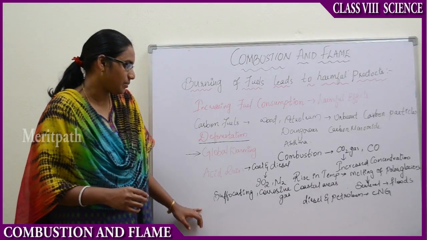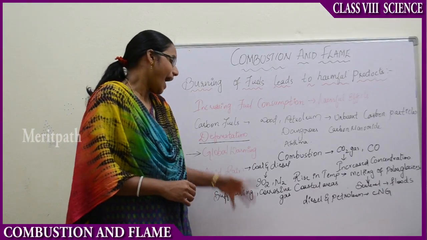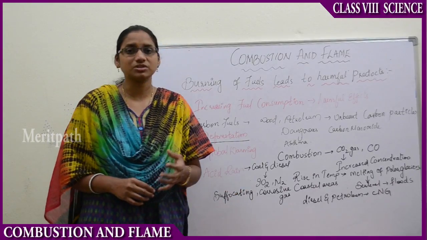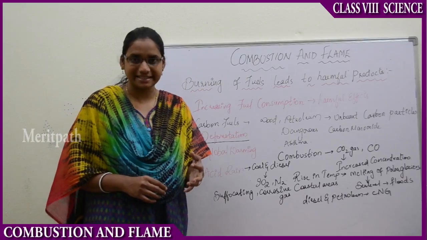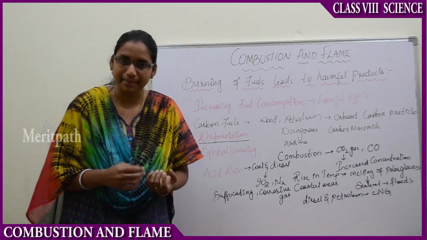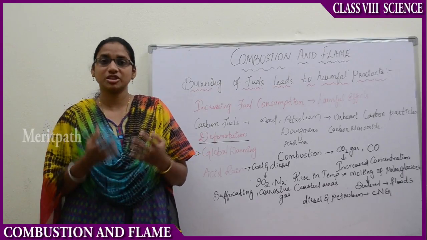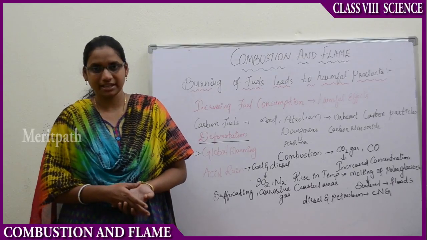Now let us see one more thing, the acid rains. How are these acid rains formed? It is because of coal, petroleum and diesel. When they are combusted, the small unburned particles lead to the formation of sulfur dioxide gas and nitrogen gas.